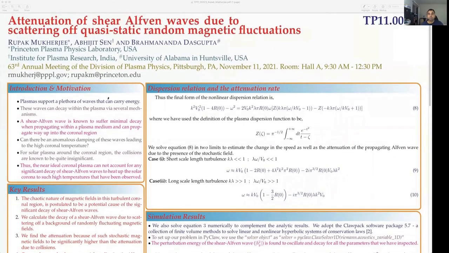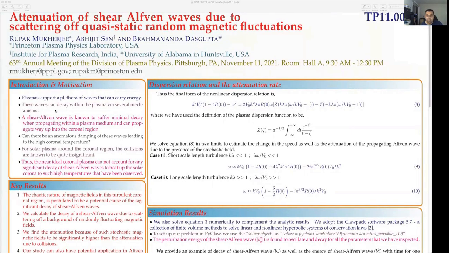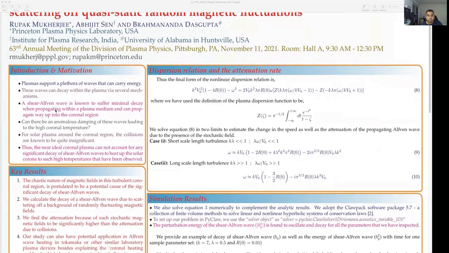In this work, we have shown that shear Alfven waves can attenuate or decay via scattering from random magnetic fluctuations. Shear Alfven waves are important for both astro as well as laboratory plasmas because they suffer the least decay. In the solar coronal region, they can pass through the photosphere and thus can carry heat from the solar core